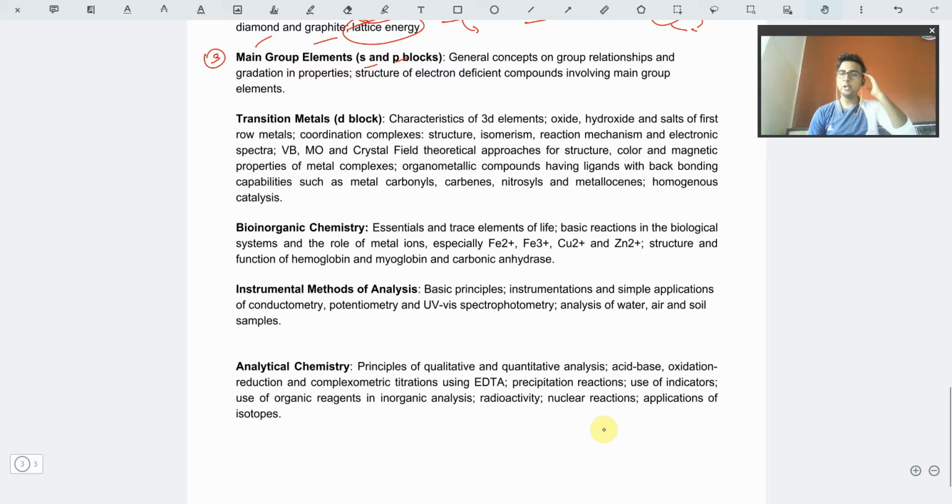If some question comes from S and P block and you have that concept in your mind, you will be answering that straight away. And if you don't have it, just skip it. As simple as that.